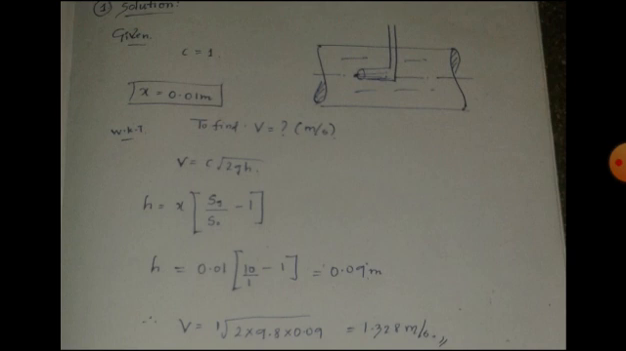Here the h represents the head, not the manometric difference. Using the difference head, we have to find this head by the formula x into (Sg/Sx minus 1). S indicates the specific gravity. For the liquid it is 10, and for water commonly it will be 1. Therefore, if you substitute this, you will get the head value as 0.09, which then substituted in the velocity formula, you will get the answer as 1.328 meter per second.